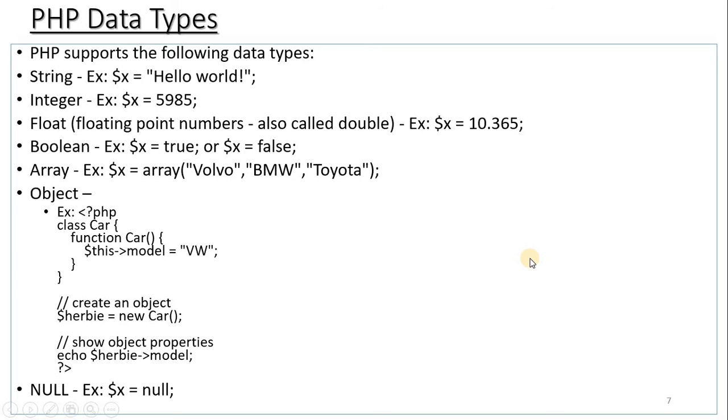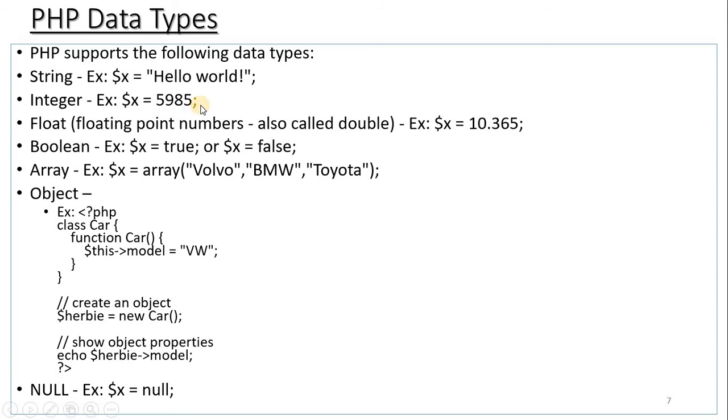Next we will see PHP data types. PHP supports some different types of data types. The first one is string. As I said earlier in the previous slides, in PHP you do not use any data type for declaring a variable. Directly you declare a variable using a dollar symbol and assign some value. Depending upon the value assigned to that variable, the variable takes that data type. Here I assign hello world, enclosed within double quotes, so x is considered to be a string.